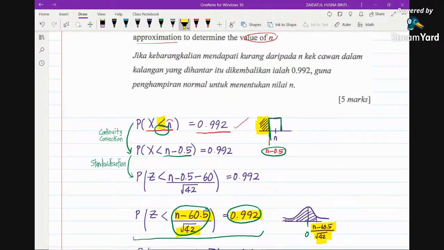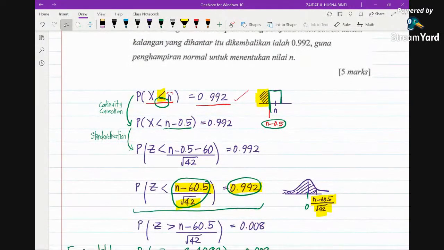But then how do we obtain this? We can't read the table yet. So we take 1 minus this region, the region where z is greater than, and we get the probability 0.008.